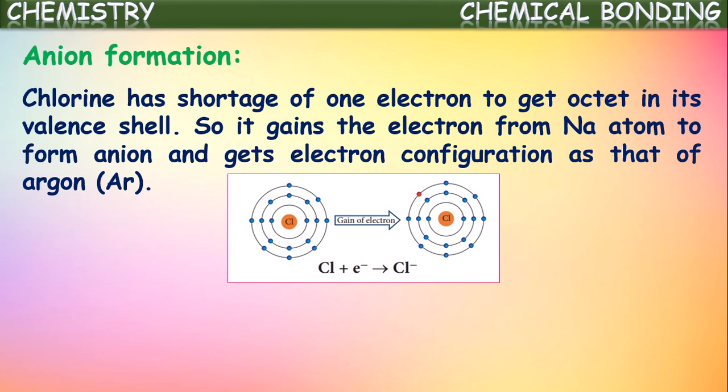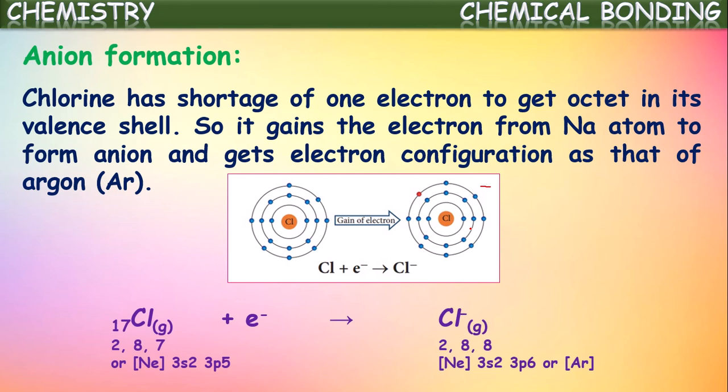So in this way, diagrammatically if you observe, initially chlorine has 7 electrons in its valence shell. By gaining one electron, it gets octet configuration in its outermost shell. So we can say this is Cl-, chloride ion, which we commonly call an anion. Equationally you can represent it like this: chlorine gains one electron and converts into chloride ion, Cl-. Initially the configuration is 2,8,7, but after gaining one electron it became 2,8,8, which is the stable electronic configuration of argon.